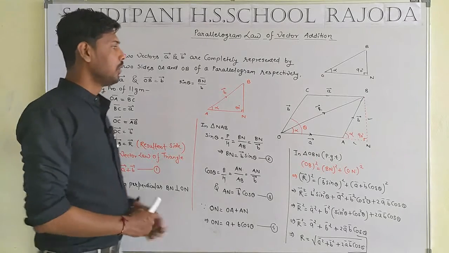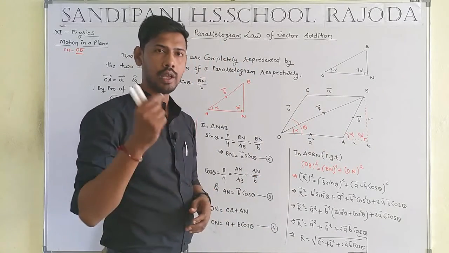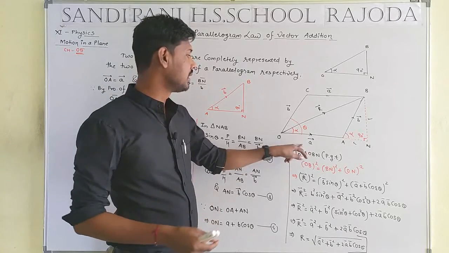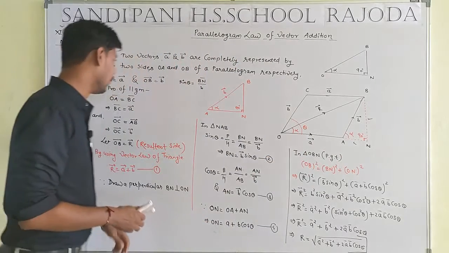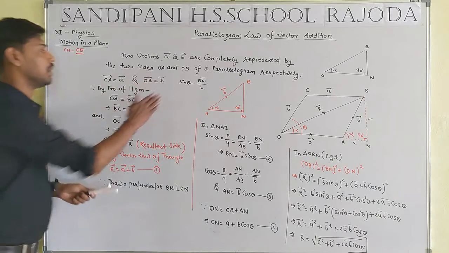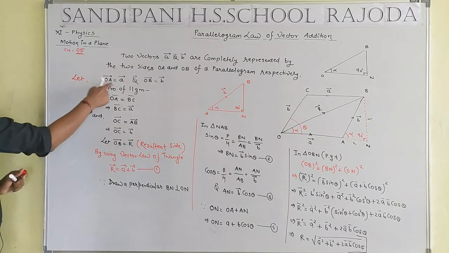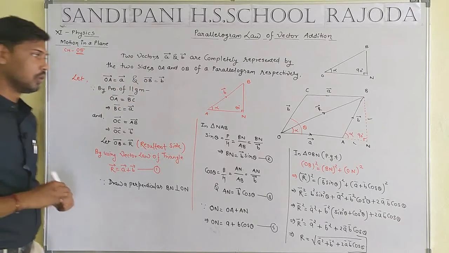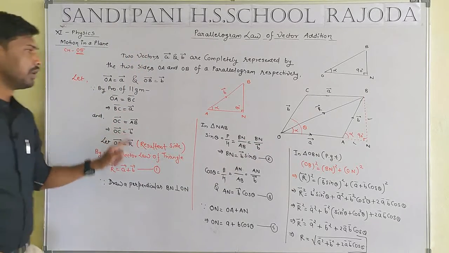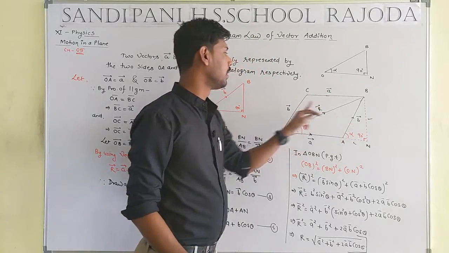Okay student, now we draw a simple parallelogram. What is the proper definition of a parallelogram? In any parallelogram, opposite sides are equal and parallel. Let us consider OA equal to A and OB equal to B. So by the property of the parallelogram, we can write this side equal to A, and this side equal to B.